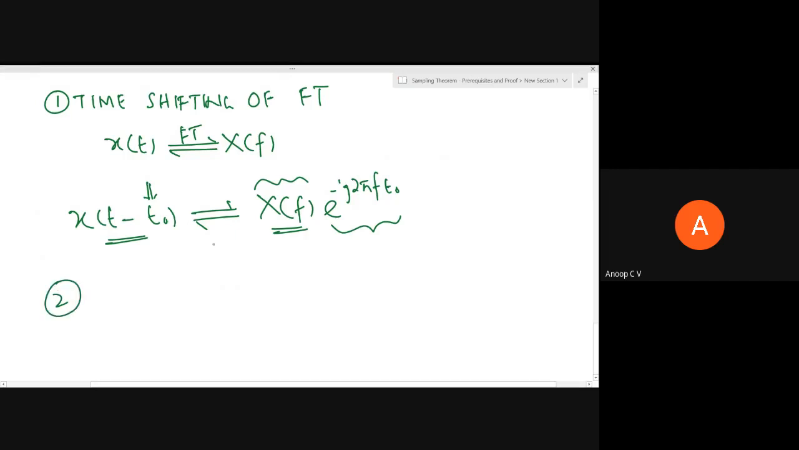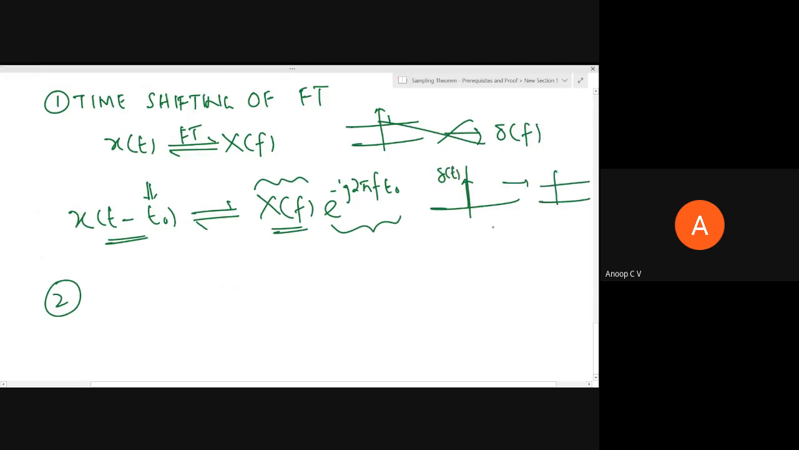And the second property. We know the Fourier transform of 1. If I have a DC signal, that is 1, its Fourier transform is del of f. Or the other way around, if you take del of t, an impulse, its Fourier transform will be equal to 1. What is the meaning of that? Del of t is an impulse function, so it has all frequency components in equal amount.